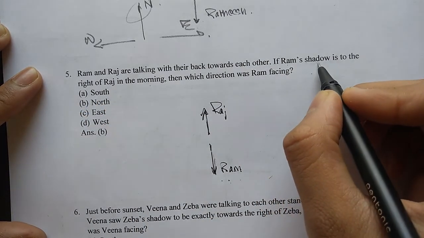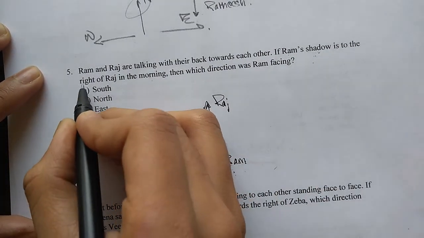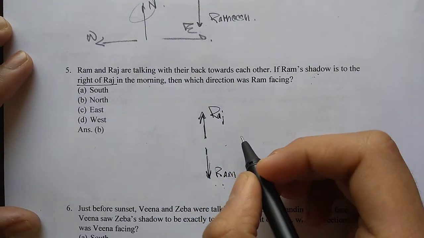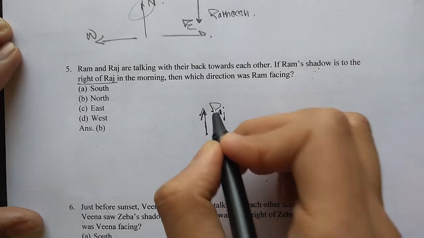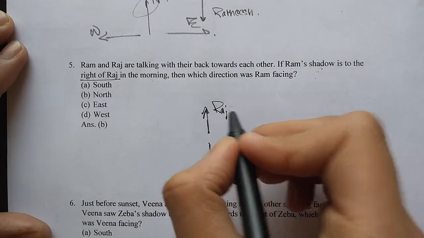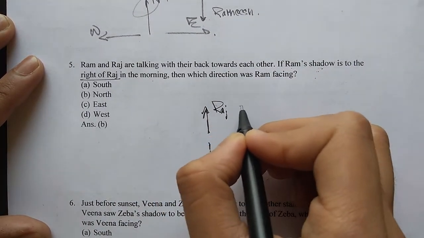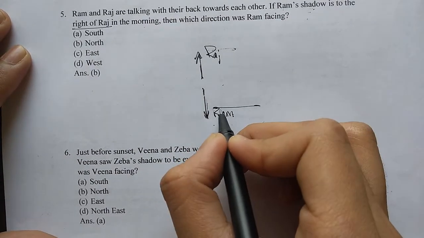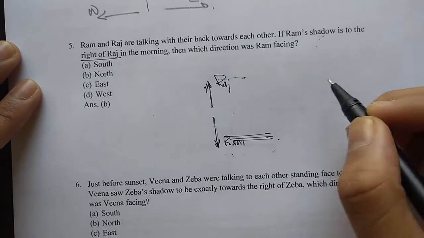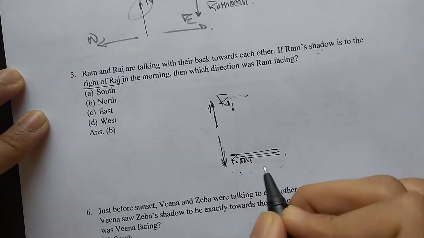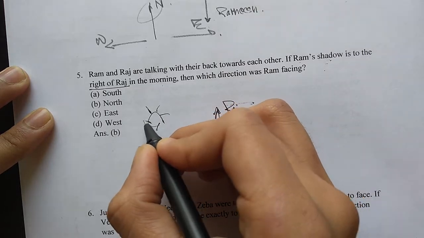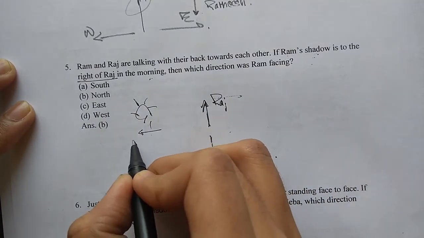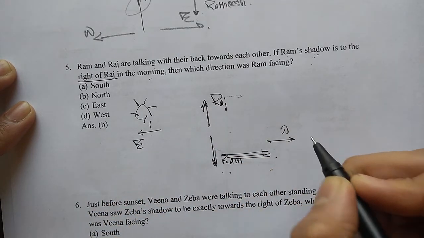I want to find Ram's shadow. And where is Ram's shadow? To the right of Raj. Therefore, I will put Raj in that direction in which I am facing. So I can find the right of Raj in an easier way. Now, the right of Raj will be to this direction. Okay, this direction. Therefore, Ram's shadow will be towards here, according to the question. And if Ram's shadow is here, the sun must be here. In the morning, it says. So, in the morning, meaning that the sun will be in the east, Ram's shadow will be in the west.